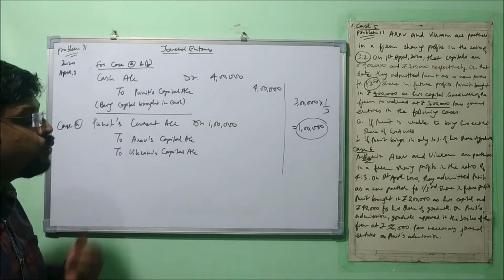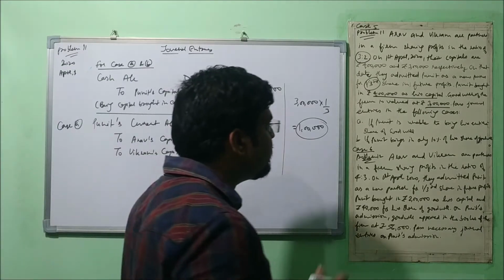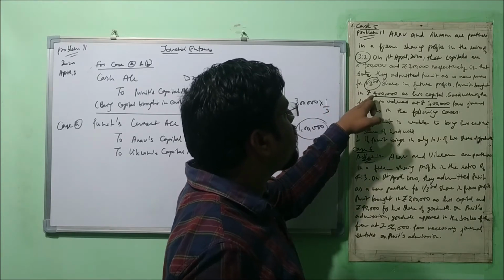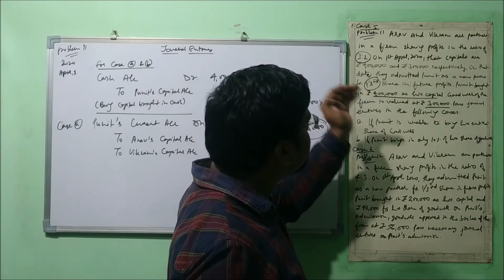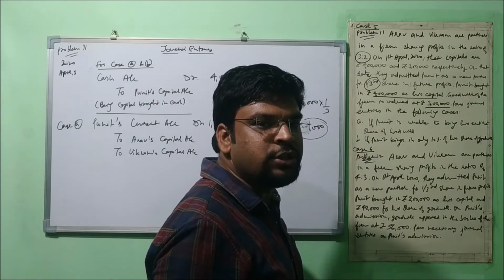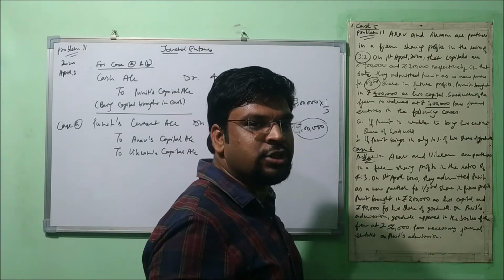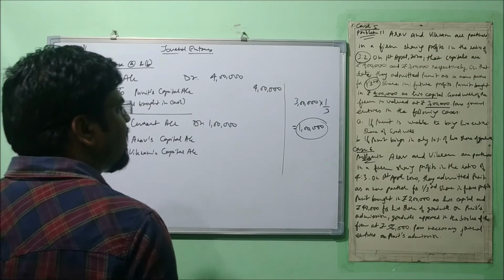Now we need to calculate the sacrificing ratio of these two, but we know very well, as I have already told you in the previous video, that when there is no clarification and only the share of the new partner is given, then the old ratio is the sacrificing ratio as well, right? So it will come in the same way. You can calculate as well.